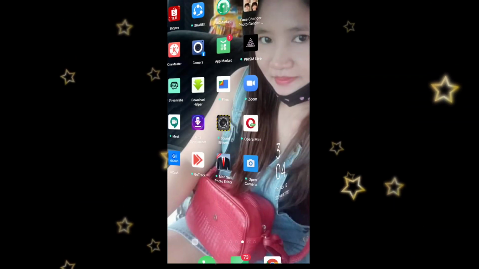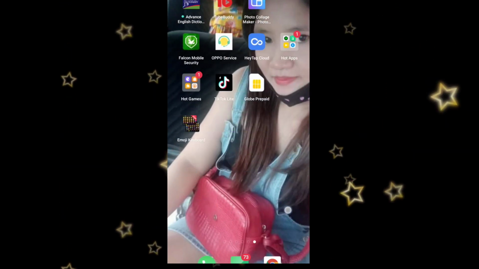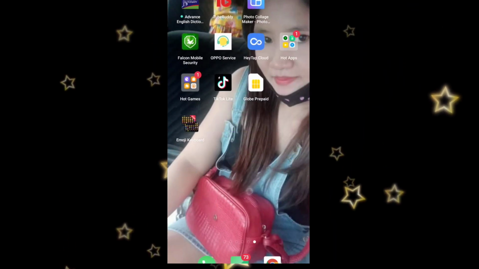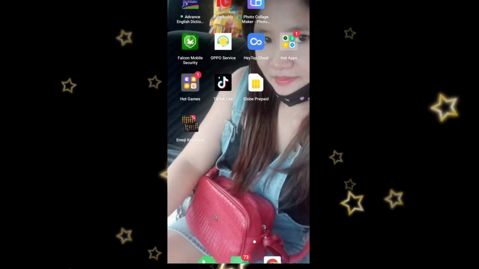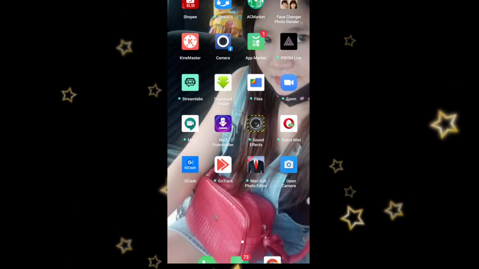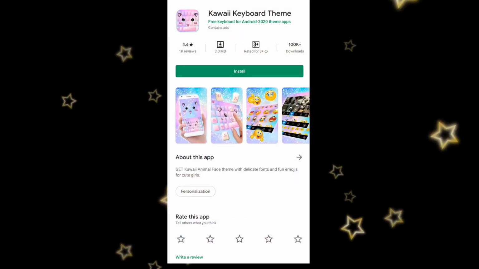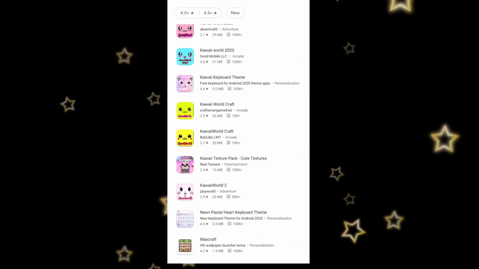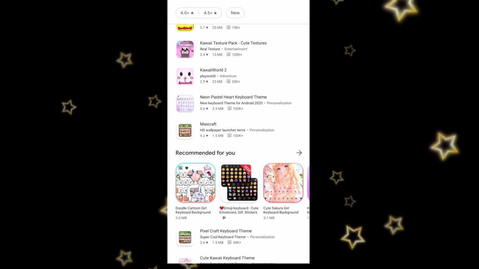Then you have to do something. When it downloads, it will ask you to download the emoji keyboard. So download it first, guys. Download it first. Then we're going to go back to the keyboard and choose what you want.